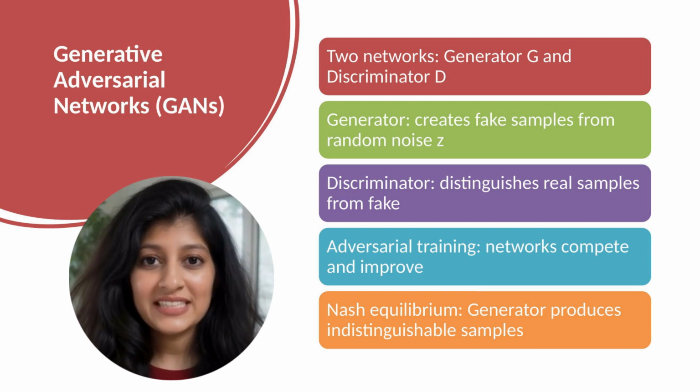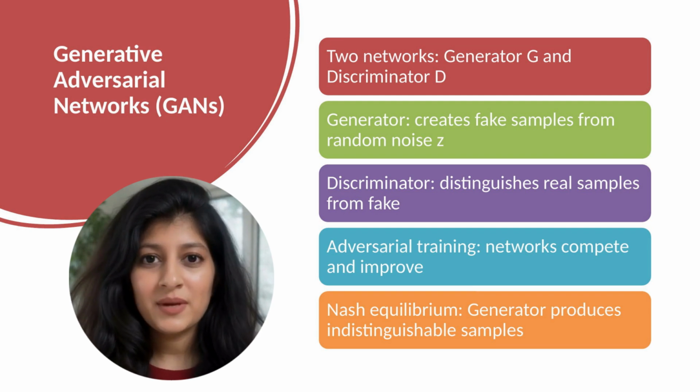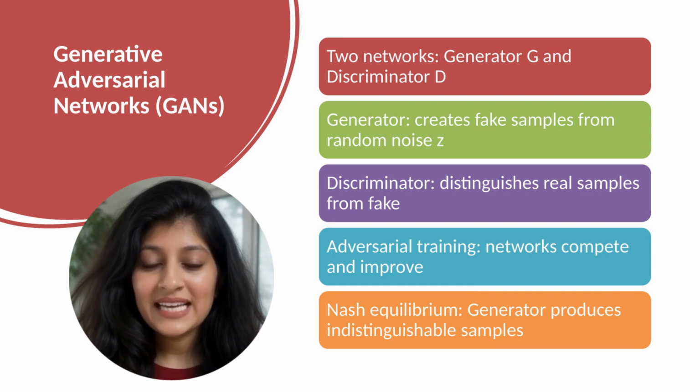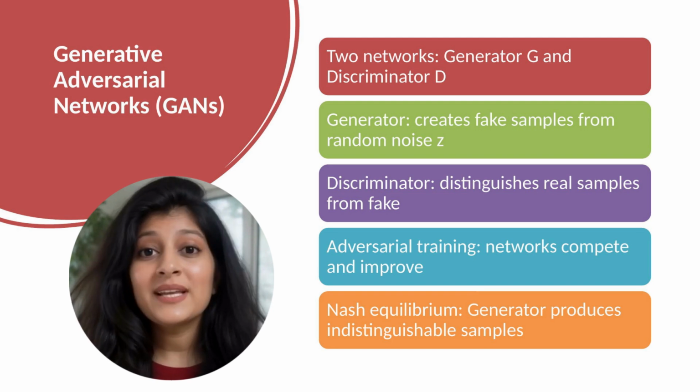The generator G takes random noise as input and outputs fake data samples. Early training produces garbage, but G learns. The discriminator D receives both real data and fake data from G. Its job, classify each as real or fake. During training, D learns to distinguish real from fake. But here's the genius. Both networks improve simultaneously through adversarial training.